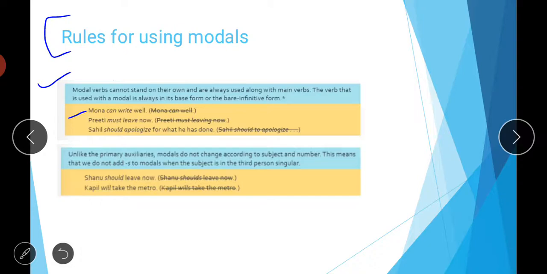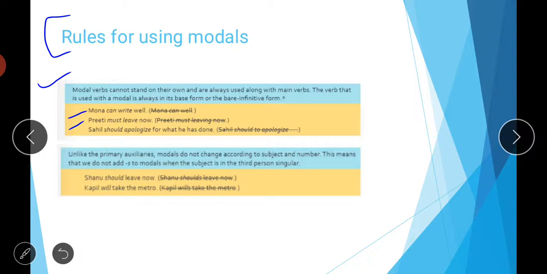Next, Preeti must leave now. You can't say Preeti must leaving now, or skip the word leave, as that doesn't make any sense. Simply write Preeti must leave now. Leave is the main verb here, and must is the modal. Then Sahil should apologize for what he has done. Apologize means to say sorry. Should apologize, again a verb. There is no need to write should to apologize, nothing to do with to here. We simply say Sahil should apologize for what he has done, meaning he has to be sorry for his mistake.